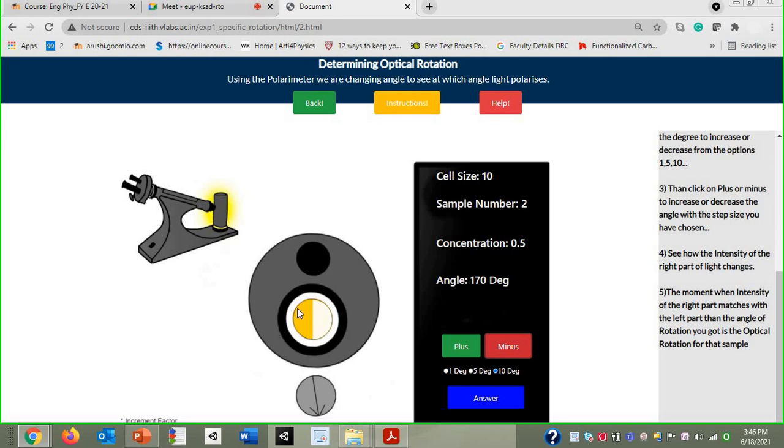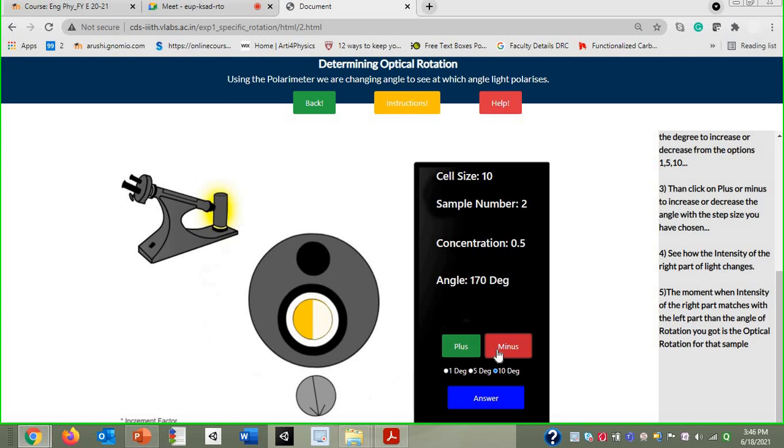Now, where to take the measurement? As I said, first you have to see this particular condition, half dark, half bright. Of course, we are passing light through the half shaded plate, so you will get this situation. Now you have to move the analyzer with the help of this knob. Here you can see a knob is provided. Now with respect to this knob, you have to move it either in the clockwise direction or in the anti-clockwise direction.